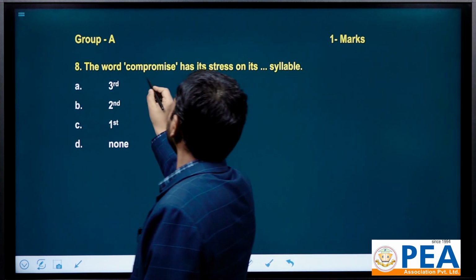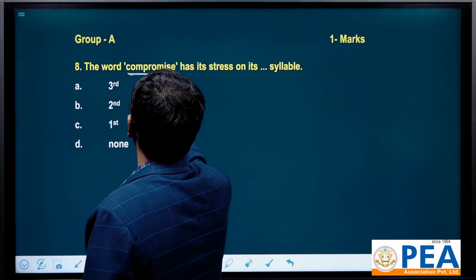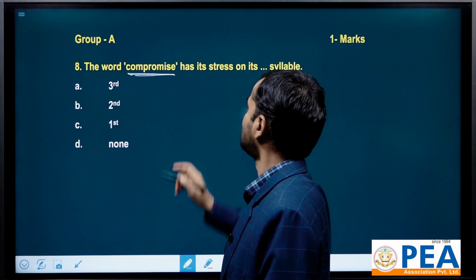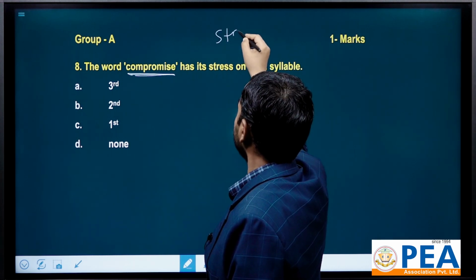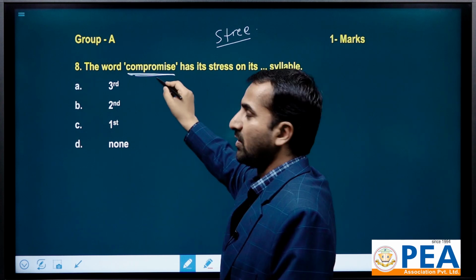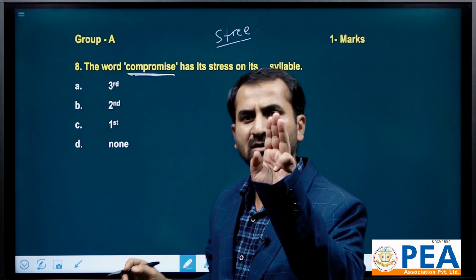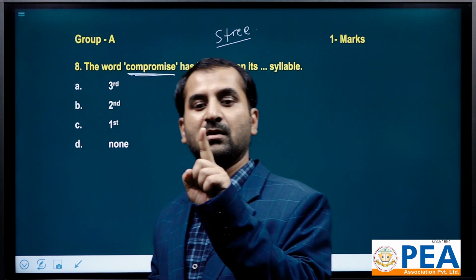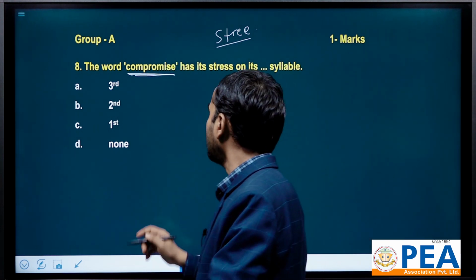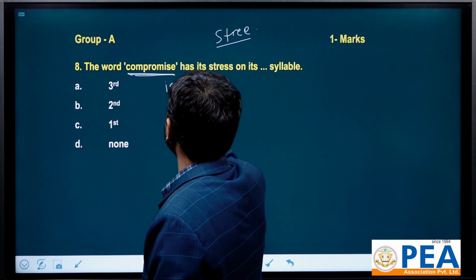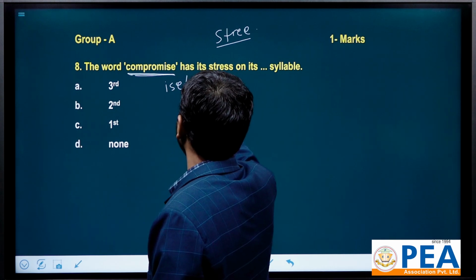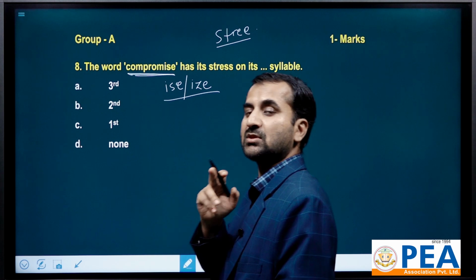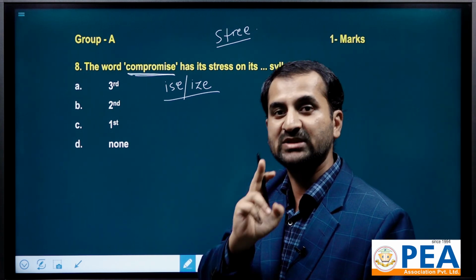Now we shall go with another question. See, compromise. We have to find out the stress. You must have studied the chapter called stress. In stress you must have studied that trisyllabic verbs that end with ise or ize always get stress on their first syllable.